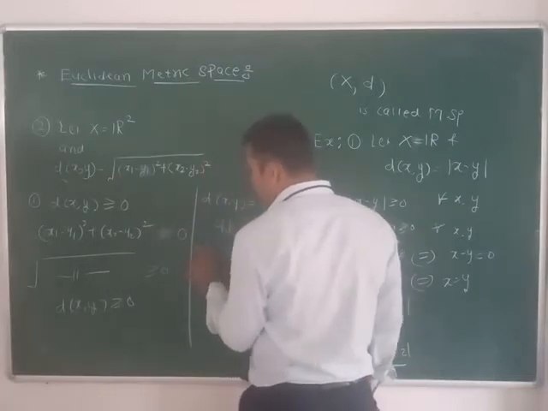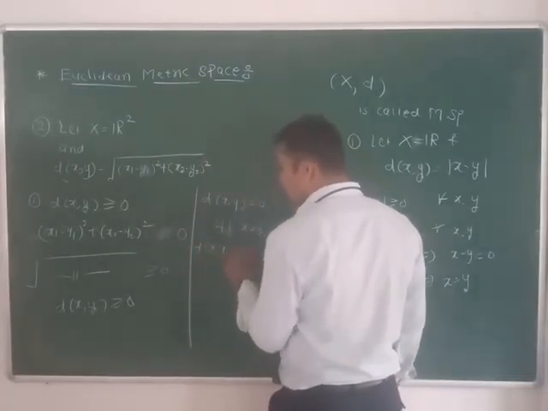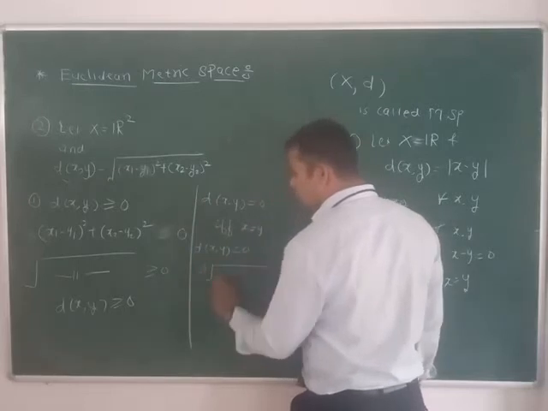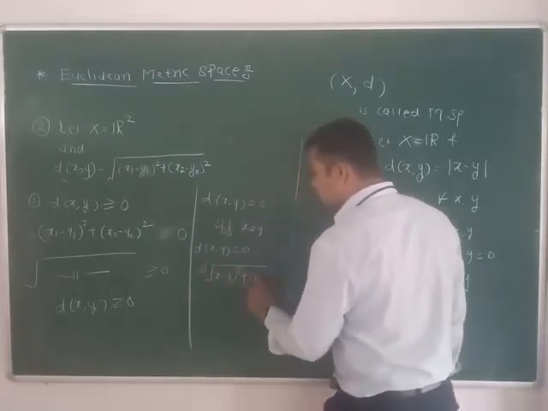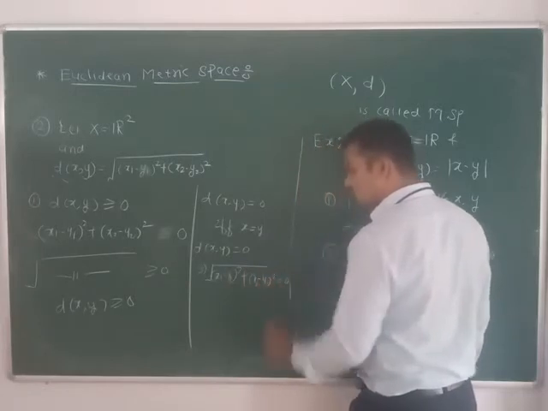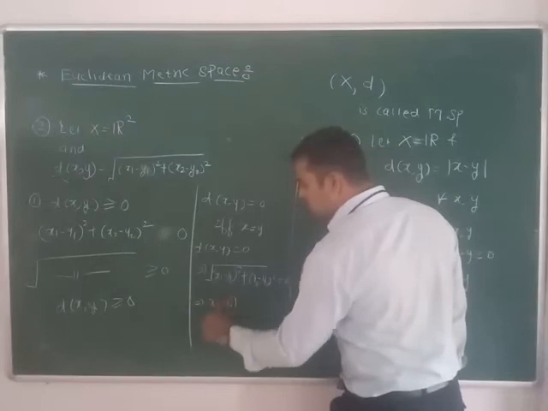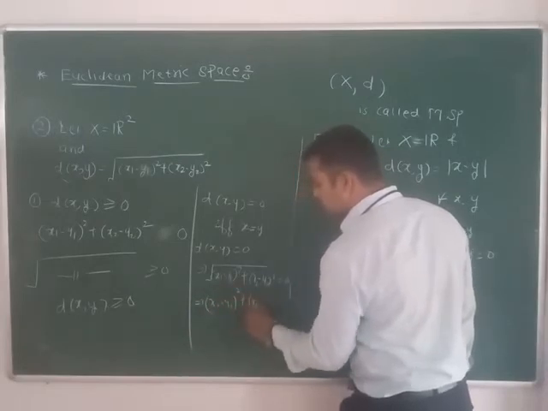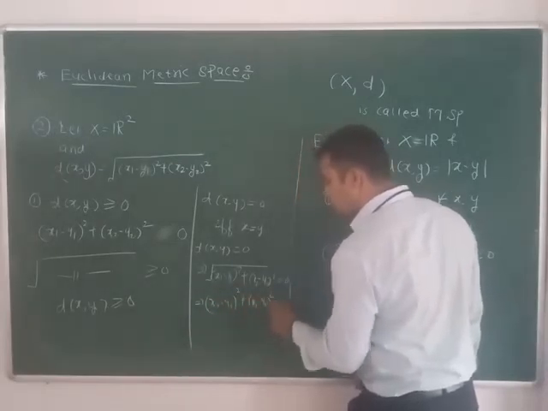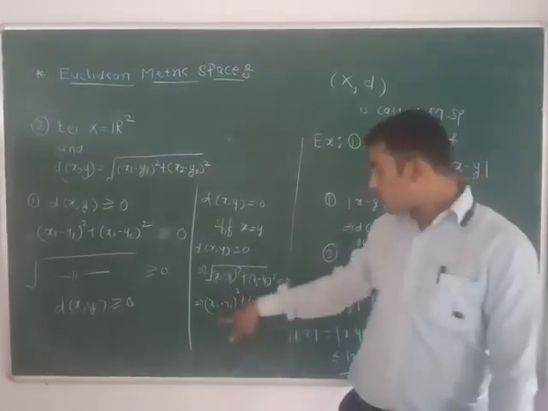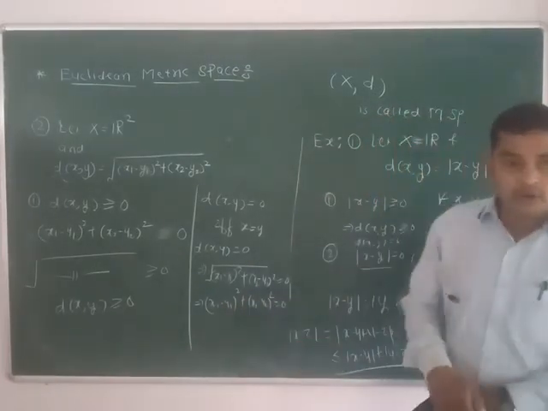Now assume that d of x comma y is equal to 0. It implies that the square root of (x1 minus y1) bracket square plus (x2 minus y2) bracket square is equal to 0. Squaring both sides we get (x1 minus y1) square plus (x2 minus y2) square equal to 0. Now these are two non-negative numbers, and the addition of two non-negative numbers is 0 only when both numbers are 0.